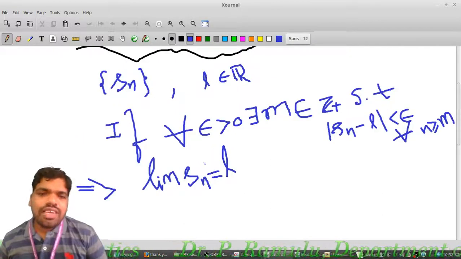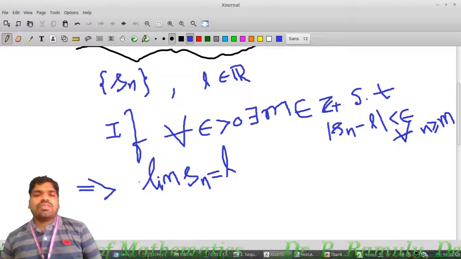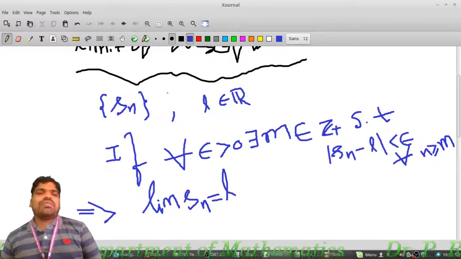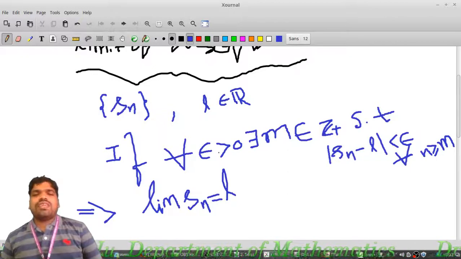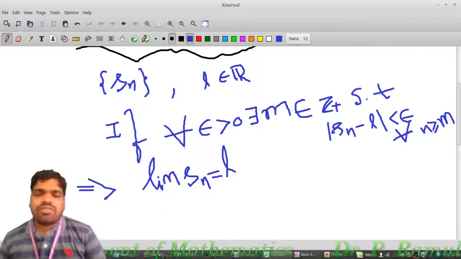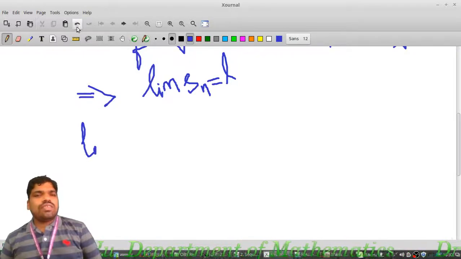So we say that Sn is convergent to L, or L is said to be the limit of the sequence Sn. Let Sn be a sequence, L belongs to R. L is said to be the limit of Sn if for every epsilon greater than 0 there exists m belonging to Z plus such that mod Sn minus L is less than epsilon for all n greater than or equal to m, which implies lim of Sn equal to L. That means Sn is convergent to L. We have already discussed this. Now I am going to discuss lim of Sn is not equal to L.